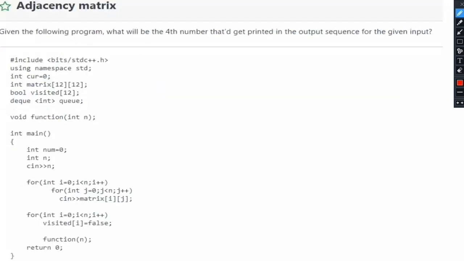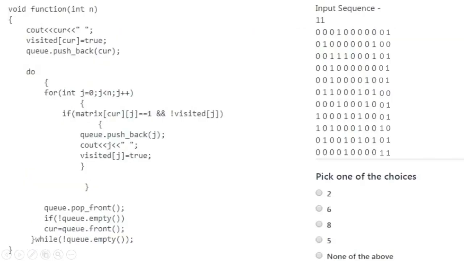The next question is adjacency matrix. Given the following program, what will be the fourth number that gets printed in the output sequence for the given input? There is one program given, in C++ language. This is the first part of the program, and after that this function method is also present, and this is the input sequence. For this input sequence, we have to find the fourth value in our output, and 5 options are given.